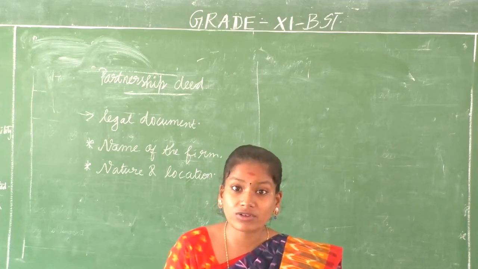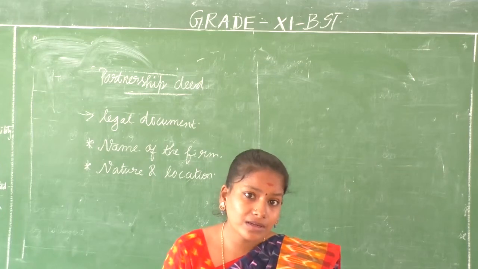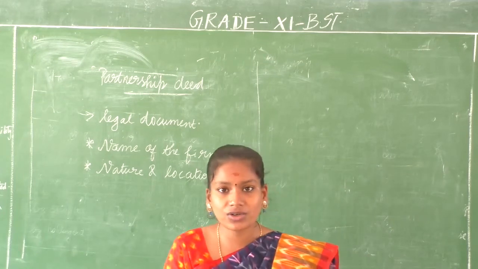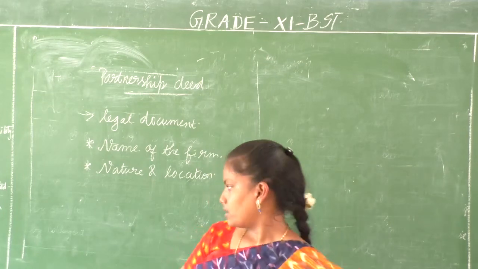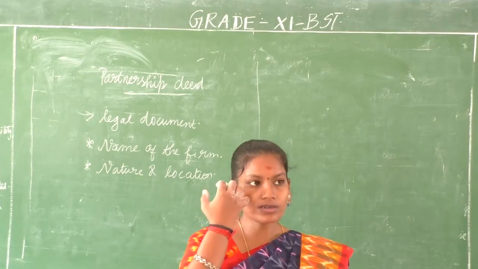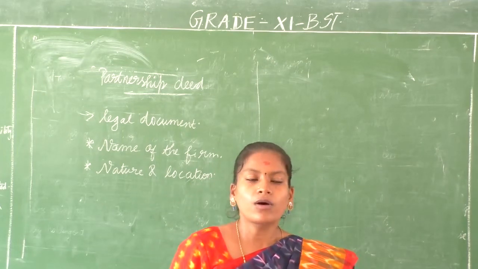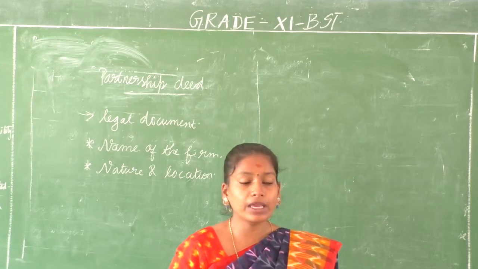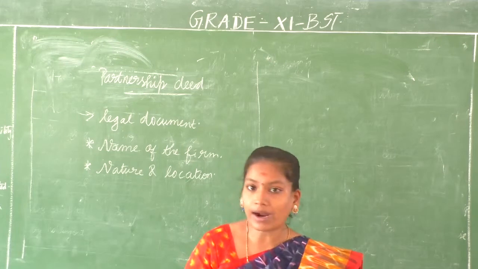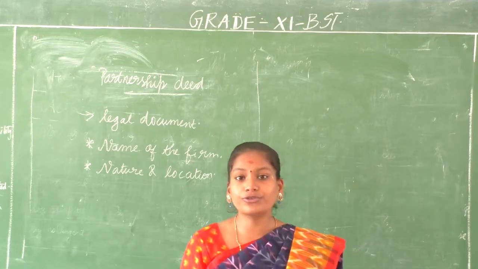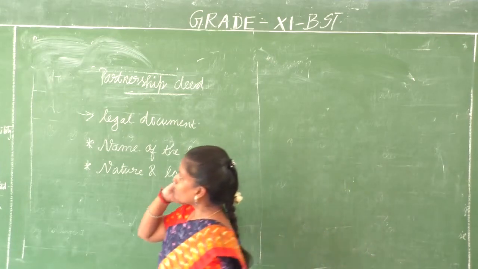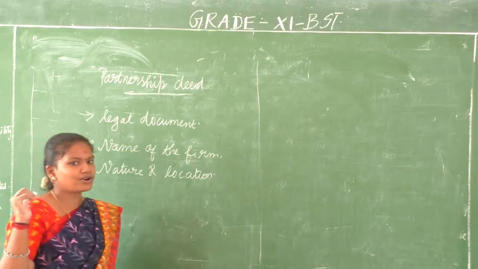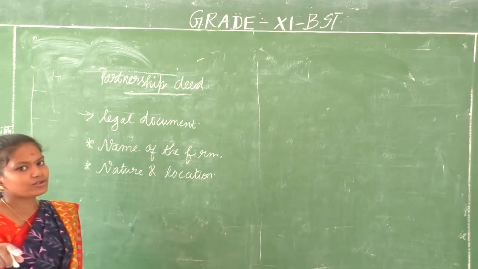Because we have different sorts of business. Is it going to be a primary industry or tertiary or trade or commerce, anything? So what is the nature? What are going to be the objectives? What kind of products are going to be sold? All these are going to be in your partnership deed. And then you have your duration of business. For example, we discussed what sort of partnership was it called?